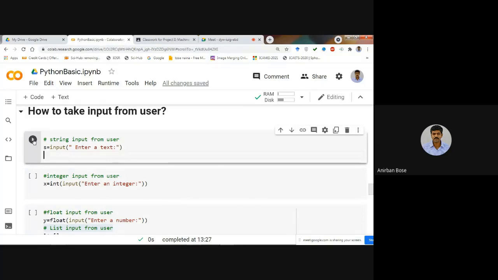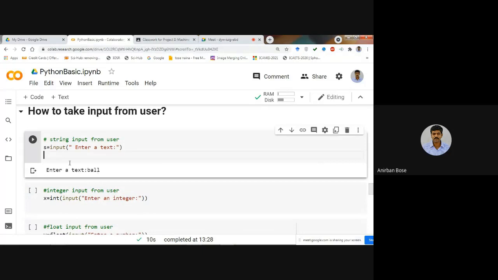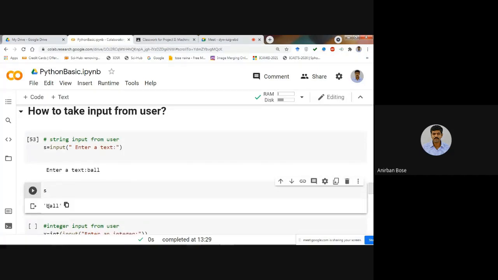If you simply execute this, you see that it is asking for a text. Suppose I'm giving a text, say ball, and after that you have to press enter. Then the text ball is now assigned to S. So now if you want to print what is within S, you see it is ball.